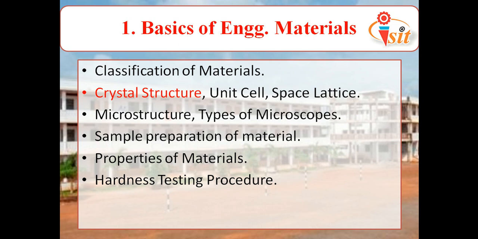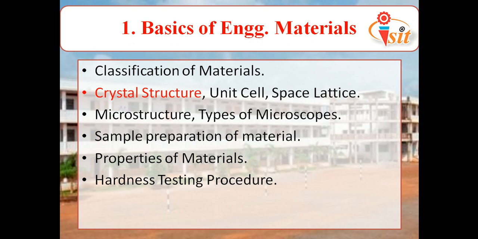So the first chapter, basics of engineering materials. In this, the first point is classification of materials. As we know, there are so many types of materials. We can classify them on the basis of their composition of carbon, on the basis of their properties, on the basis of their application. In the classification of materials, we broadly classify the materials into crystalline material and amorphous material. Then again we classify into metals, non-metallic materials, some composites, some advanced materials. We will go through it thoroughly when we study the actual classification of materials.